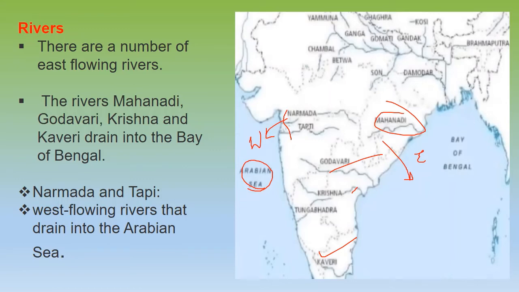Okay, the relief feature is such that they all fall into the Bay of Bengal, but your Narmada and Tapi, they fall into the Arabian Sea. So these are west flowing rivers and these are east flowing rivers. Your Mahanadi, Godavari, Krishna, Kaveri, they drain into the Bay of Bengal, but Narmada and Tapi, these two are west flowing rivers that drain into the Arabian Sea.